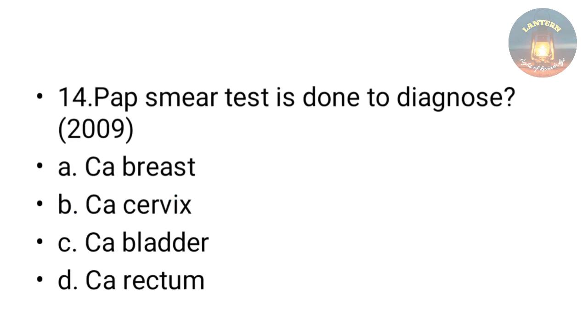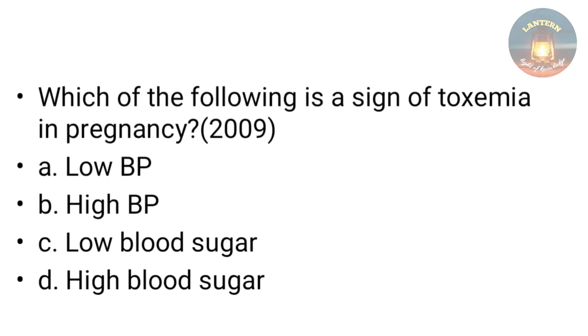Pap smear test is done to diagnose CA breast, CA cervix, CA bladder, CA rectum. So the answer is CA cervix. Which of the following is a sign of toxemia in pregnancy? Low BP, high BP, low blood sugar, high blood sugar. So the answer is high BP.